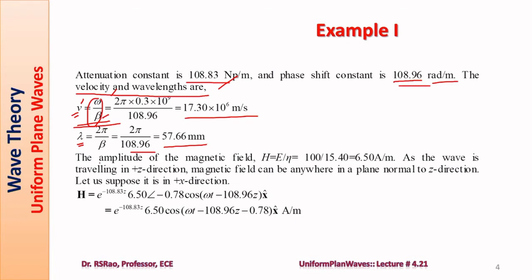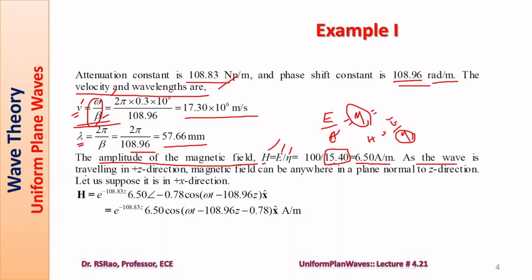Now the next part of the problem: the amplitude of the magnetic field H is E by eta. This has come from the fact that E by H equals eta. Eta is already calculated. Note this is a complex quantity having a certain magnitude and also a certain angle. Both things we have to consider while computing H. H is E by eta. Magnitude and angle both we have to consider. So as far as magnitude of H is concerned, magnitude of E by magnitude of eta, it is 100 by 15.40,